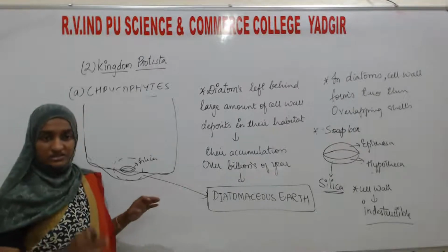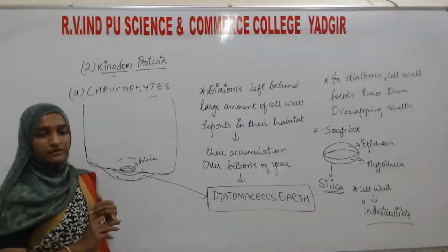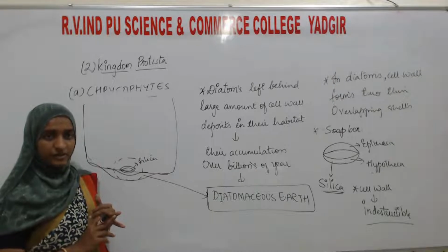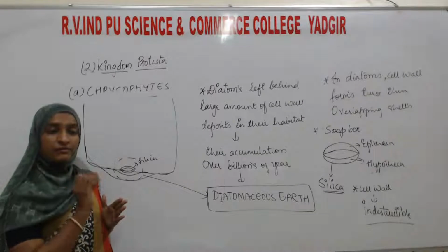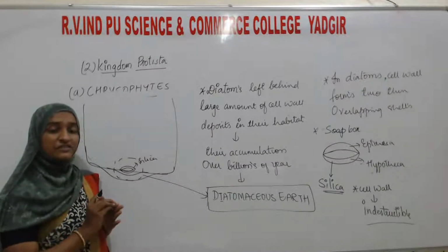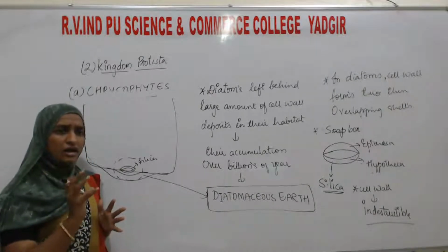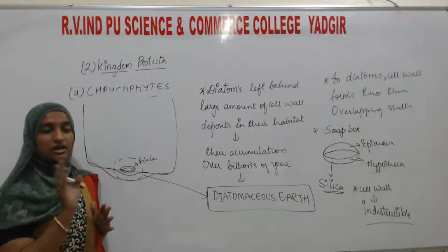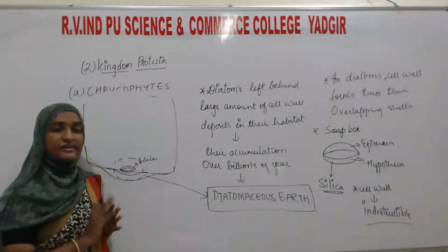Once again I will tell you, diatoms belong to the group chrysophytes, which comes under the kingdom protist. In their cell wall there will be presence of silica. Due to the presence of silica, the cell wall will become hard and indestructible, that cannot be damaged. That cell wall is not going to die, it will remain like that only.